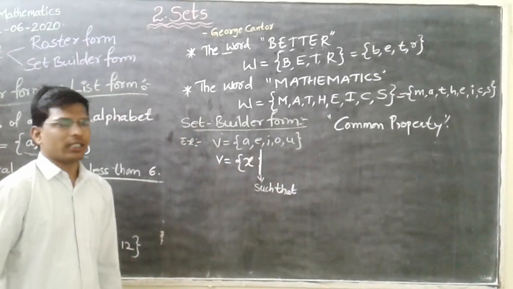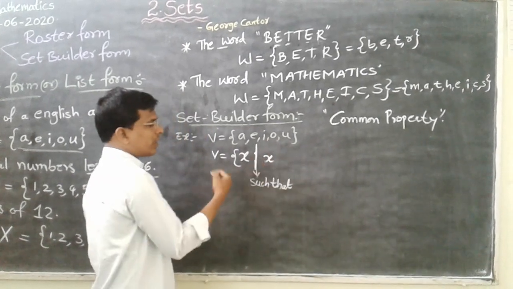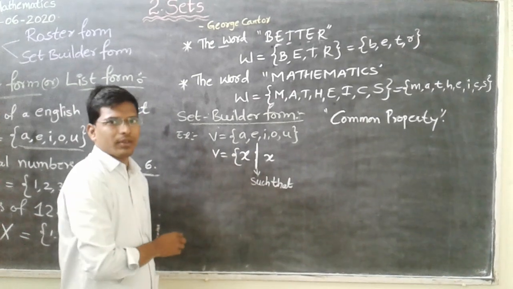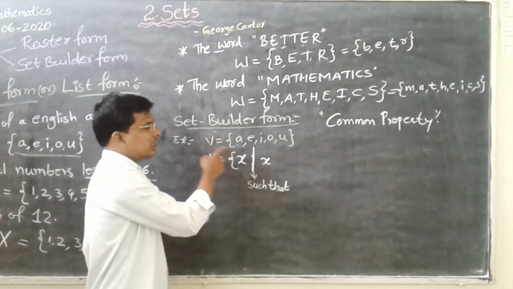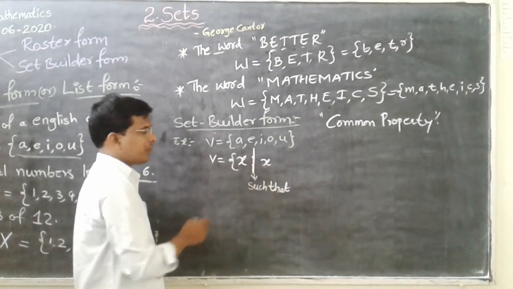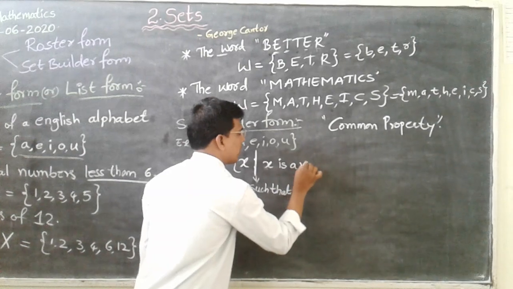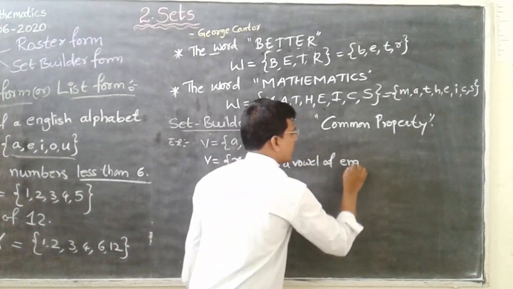Every element of set B is a variable x here. So x such that x is a vowel of English alphabet.